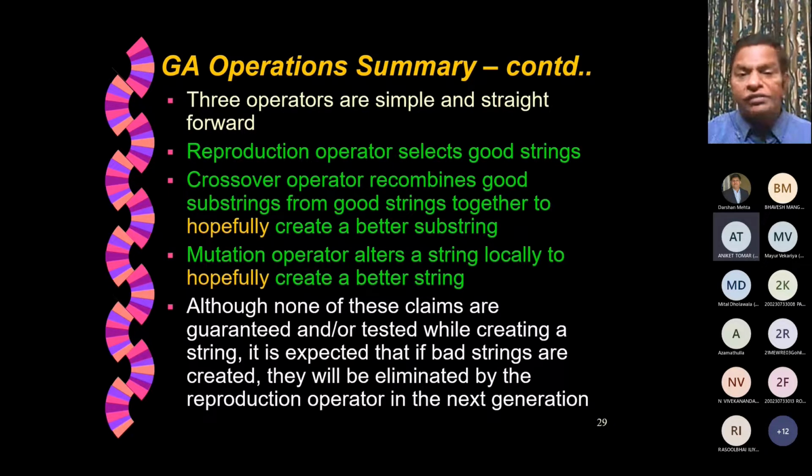Whereas if the fitness value is better, then it will continue to be an elite member, or it will replace one of the elite members, and therefore it will continue for the next generation with a higher probability. So although none of these claims are guaranteed when creating a string, it is expected that if bad strings are created, they will be eliminated by the reproduction operator in the next generation.